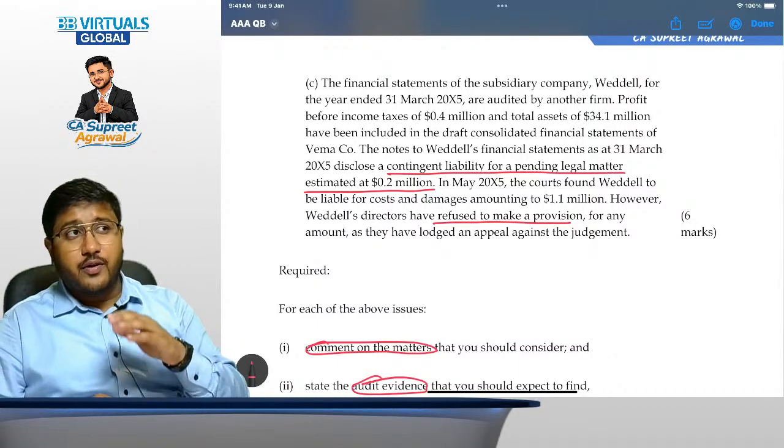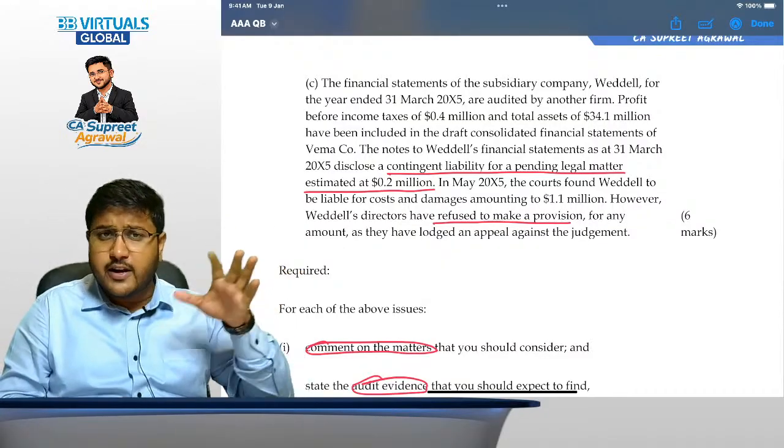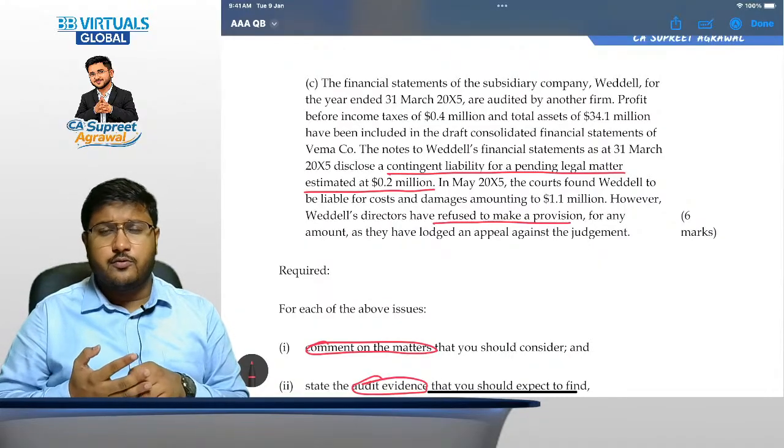We will observe whether there is a management judgment that we will not be taking provision for legal cases unless there is a surety that we will lose, or is this one time point, right? Now what are the audit procedures we will be doing?